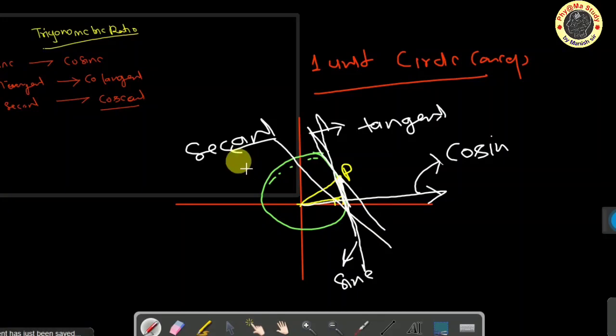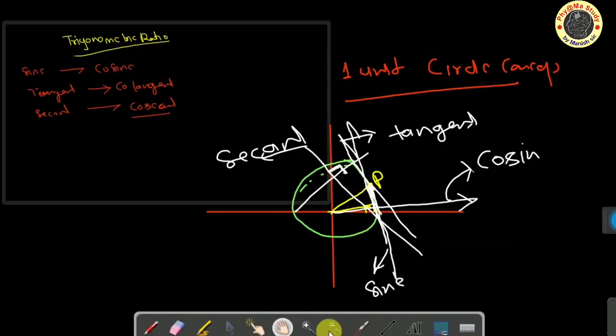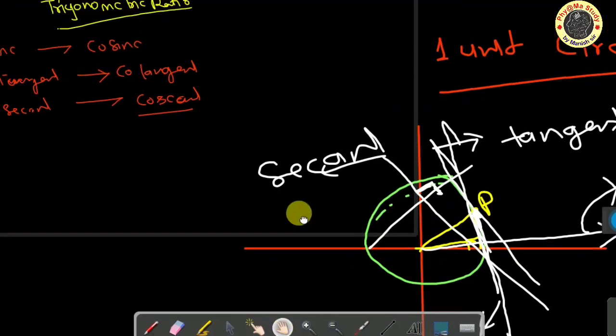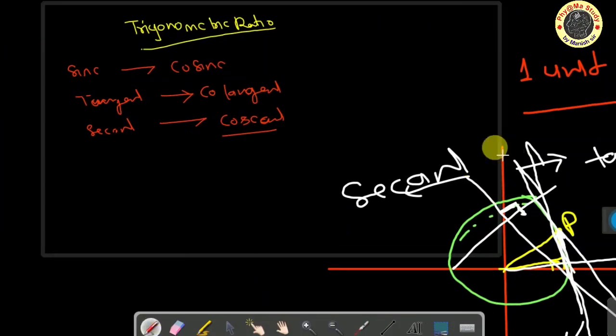And the secant is opposite to cosine. This is the perpendicular, and this perpendicular is the cosecant. Cosine. Tangent perpendicular, we know the normal is the cotangent. So like that, this is wonderful. This is only for thinking, not the actual proof, but you can know what the meaning of it is, and then you can solve it.